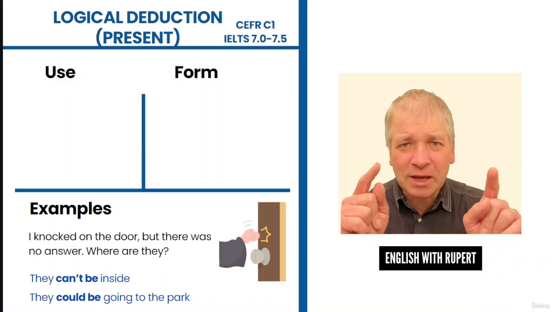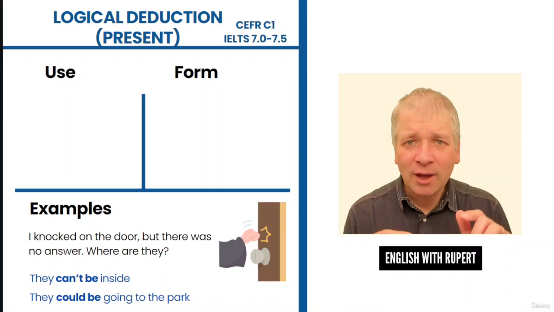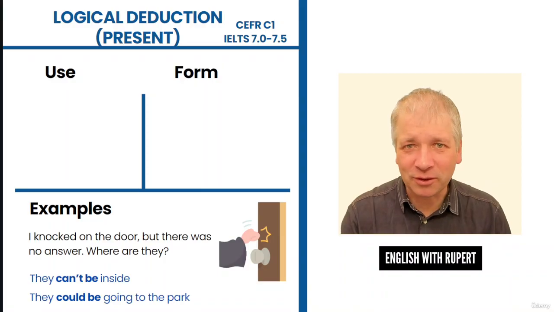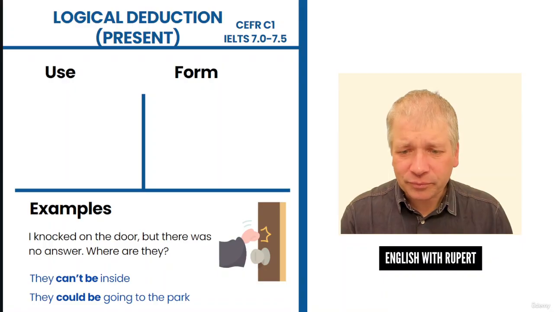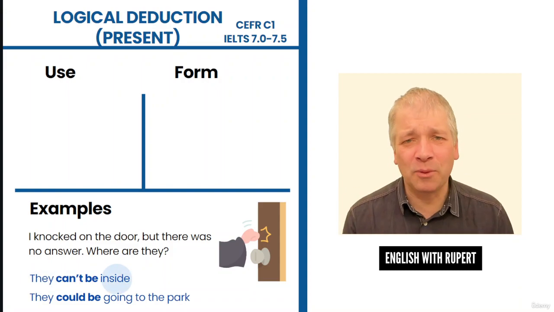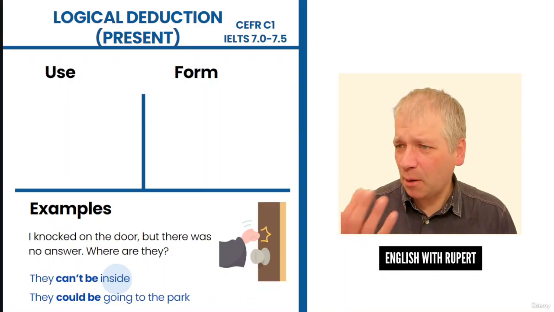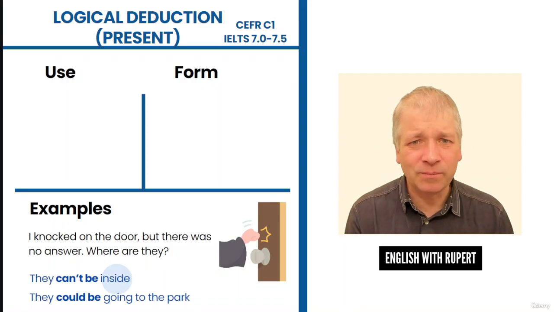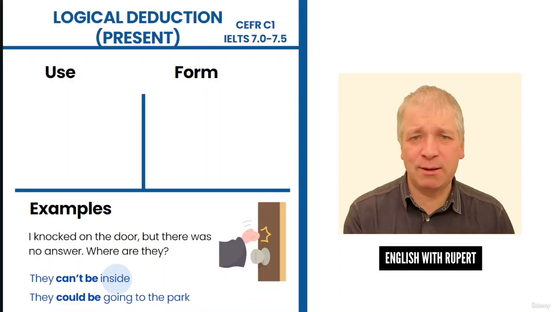But there's a difference between can't be and could. And you cannot confuse the negatives with the positive form here, which is really important. First of all, can't be means that something is not possible. They can't be inside. It's not possible that they're inside. And we think that because, well, it's not possible because they would have opened the door, surely. So I'm thinking they can't be inside. We say this when we think it's not possible.